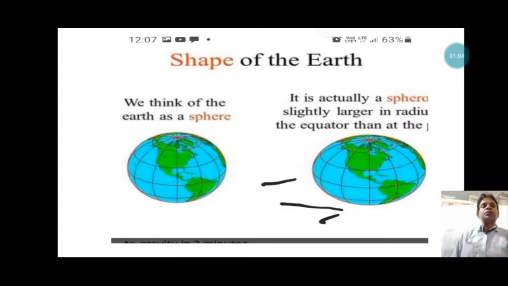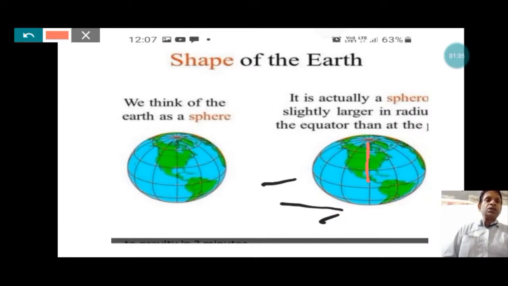We will discuss how the acceleration due to gravity, that is g, 9.8 meter per second square, varies due to the shape of the earth. The earth looks round. It is spherical in shape, but it is not exactly a sphere. Actually, the earth is slightly larger in radius at the equator than at the pole. The radius of the earth at the pole is less than the radius at the equator. It is a larger radius at the equator and a shorter radius at the pole.